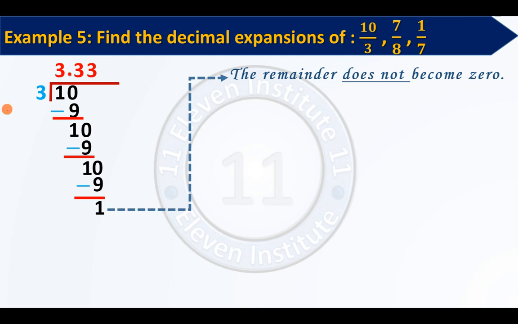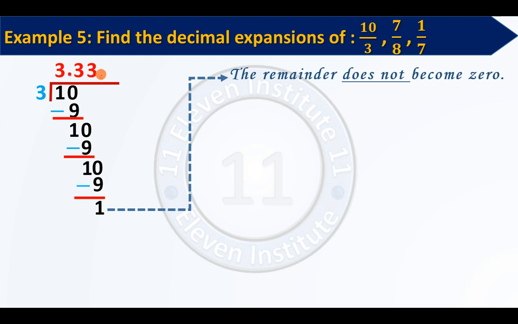Again you will write a 0, again you will write 3 3s are 9, again 10 minus 9 is 1. This step will continue. Why? Because the remainder is not becoming 0. If the remainder becomes 0, then division will stop. We have seen it in the previous example of 7 upon 8. But when I see over here, the remainder does not become 0, and if the remainder does not become 0, the division will continue.